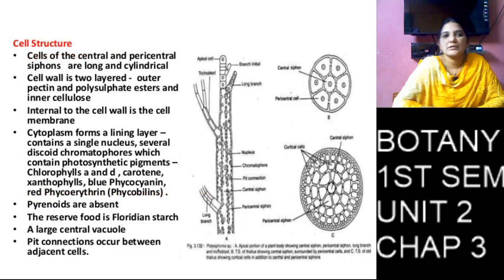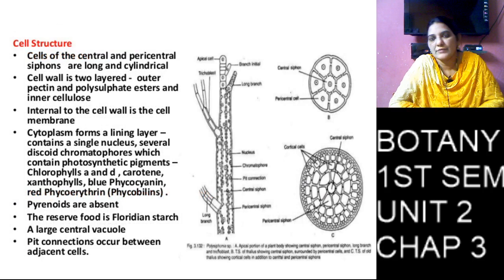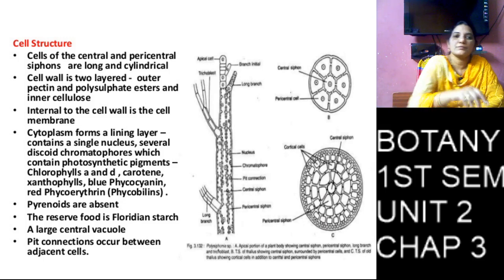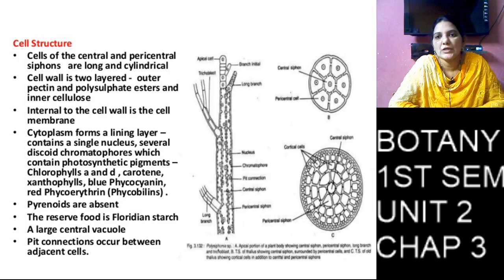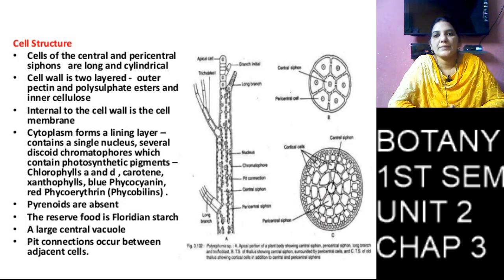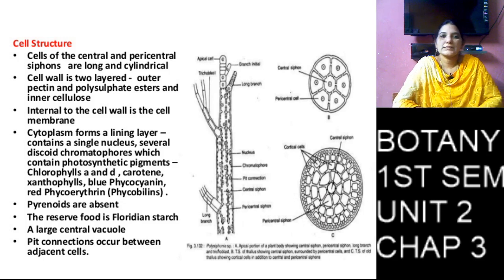Coming to the cell structure, we can see one single cell. The cell wall is made up of pectin and cellulose, and the cytoplasm contains a nucleus and discoid chloroplasts. Pigments are present in the chloroplast, such as phycoerythrin.